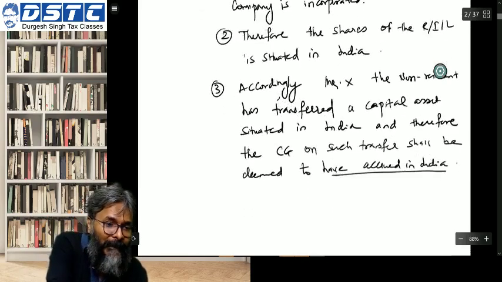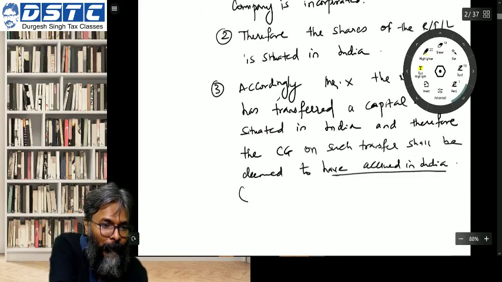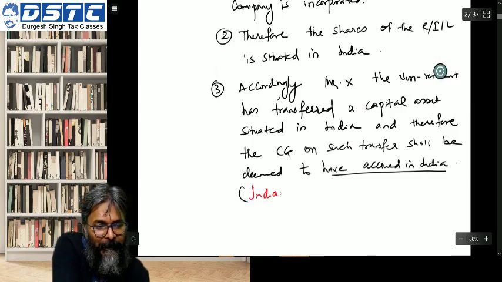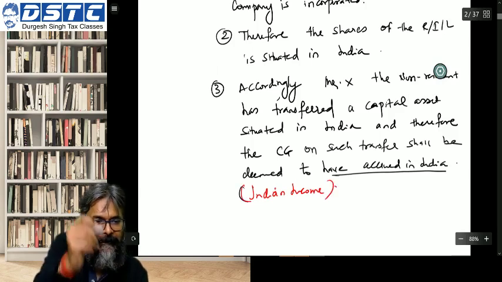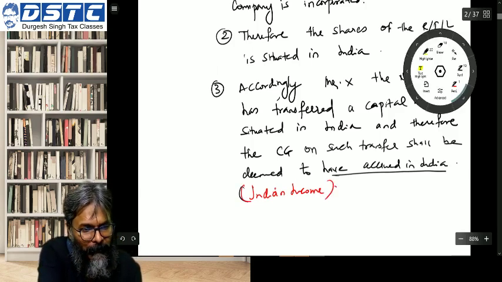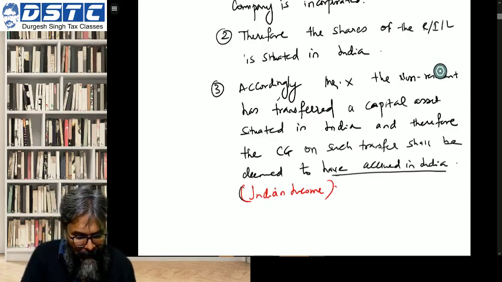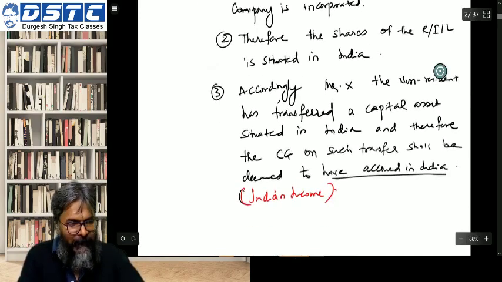If it is an Indian income for the non-resident, is it taxable in India? The answer is yes. For the non-resident, it will be taxable in India. Nobody can save on this part.